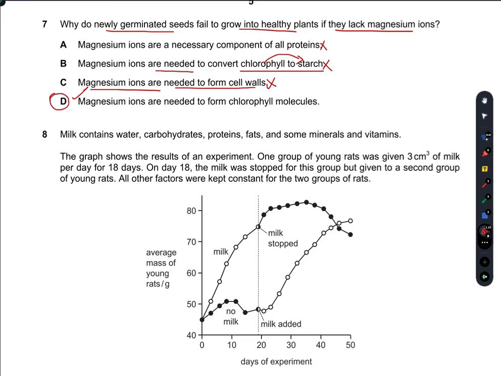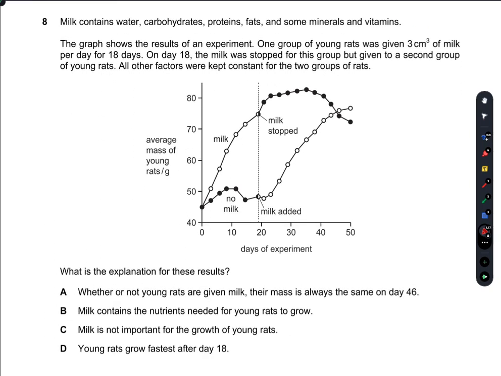D is what? Magnesium ions are needed to form the chlorophyll molecules. Yes, they play a major role in chlorophyll molecules formation. So D is the right option here.